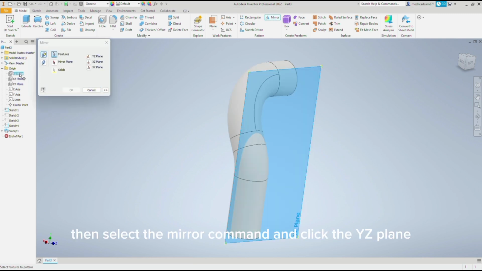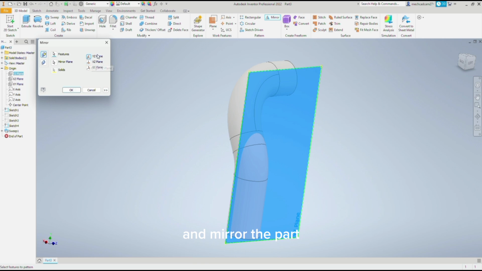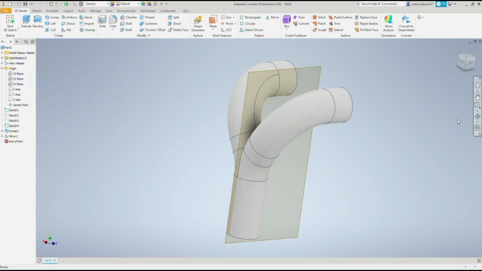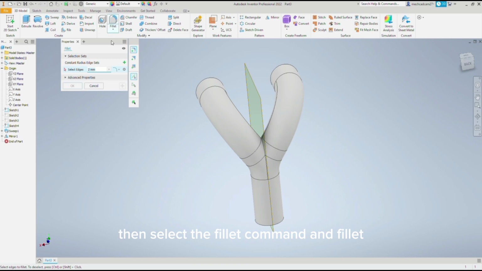Then select the mirror command and click the YZ plane. And mirror the part. That is, our half part will be created and then select the fillet command. And fillet the part as shown on the display. Fillet it accordingly.